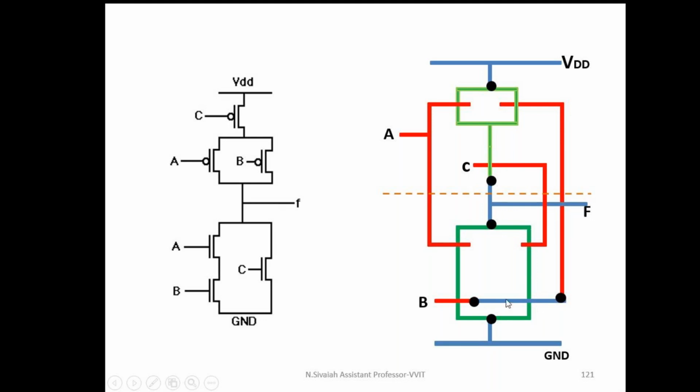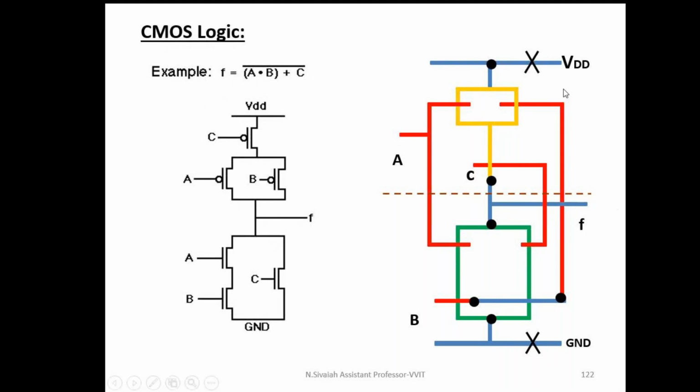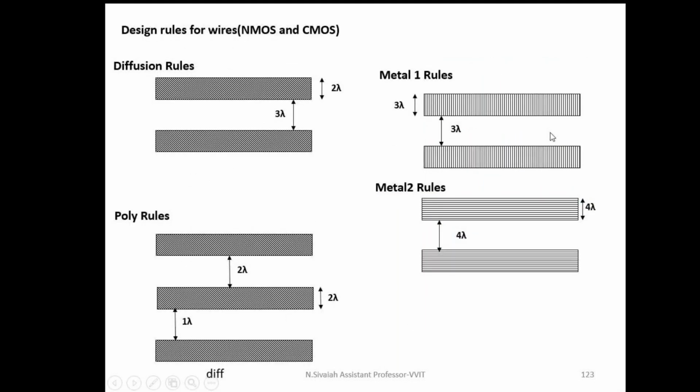See, if this metal line is not used, if I am using the same polysilicon wire here also, then the polysilicon crosses the N diffusion. Whenever polysilicon crosses N diffusion, it forms another transistor. But we require only three transistors. This is A, B, C. If I use polysilicon to connect this B to here, it forms another transistor. That's why I am using a metal line in order to avoid the unwanted formation of a transistor. Similarly, I am going to use the same logic with the substrate connections. See, this is all about the stick diagram.